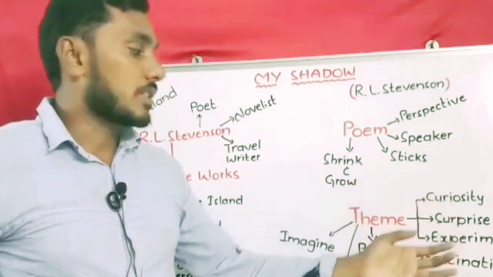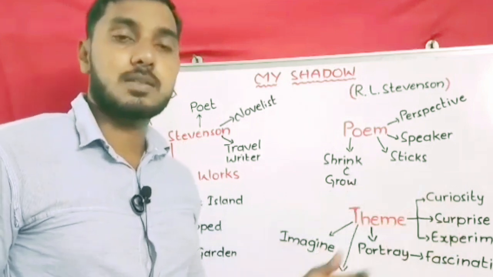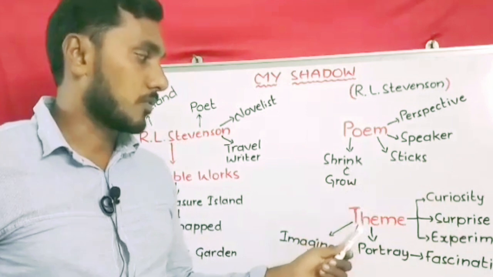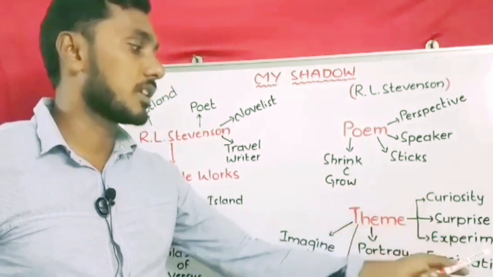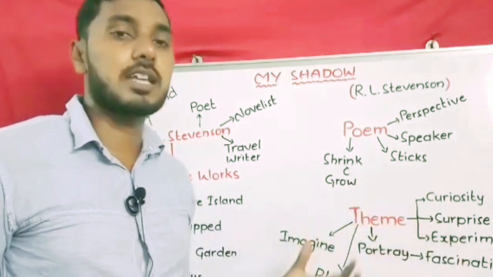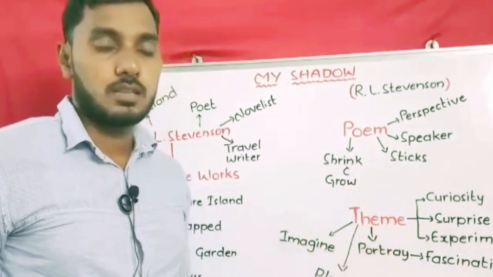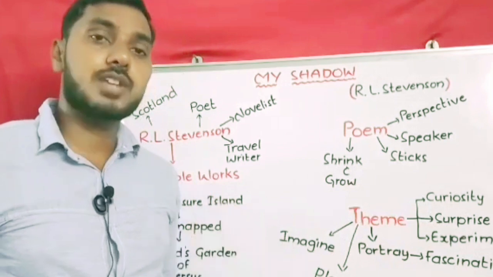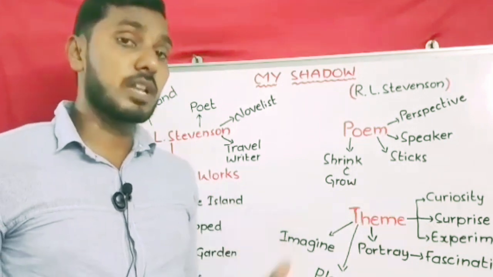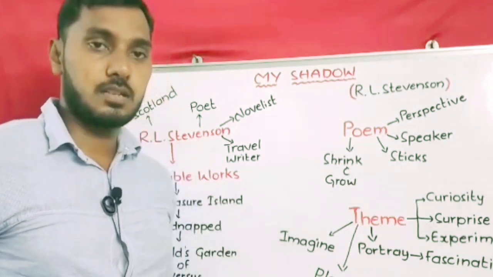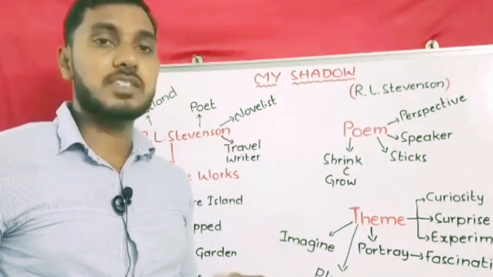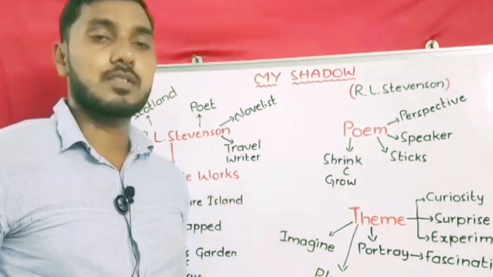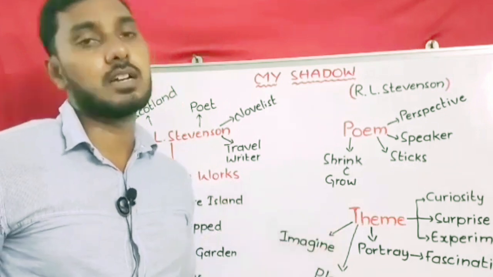Curiosity, surprise, and experiment are some of the major themes of this poem. So mainly the theme of the poem is curiosity, surprise, and experiment. It portrays the fascination of a little boy who is trying to find his own shadow, who is very good at observing things, and who has imaginative skills. So overall, if you observe this poem, it gives a lot of pleasure to the children.